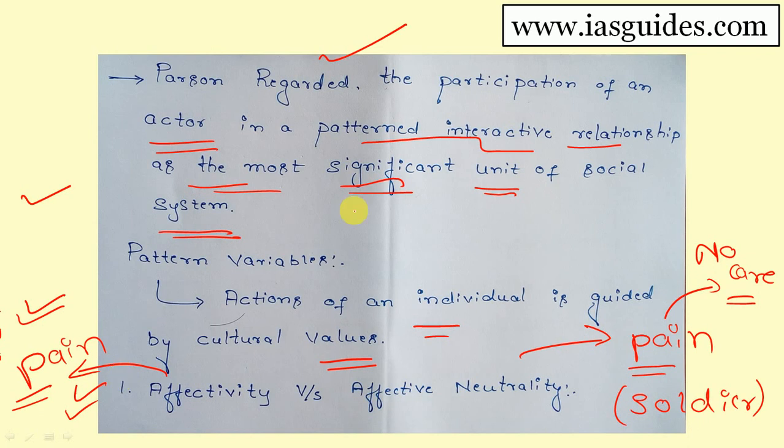For example, soldiers are not expected to think about profit. First they work for the nation, and the government takes care of their profit in monetary benefits, employment and all. But business people do not want too much pain, they want less pain and more profit. Affectivity can be equated with business-oriented people, and affective neutrality with soldiers.